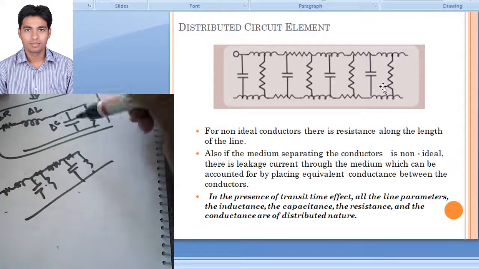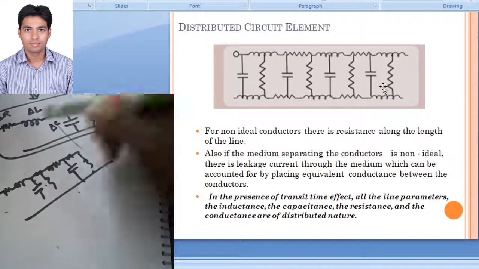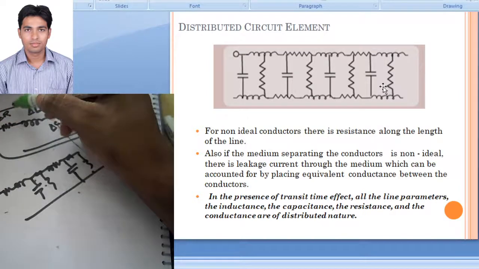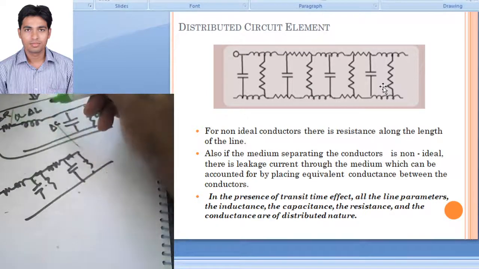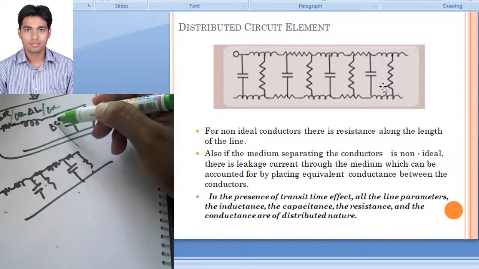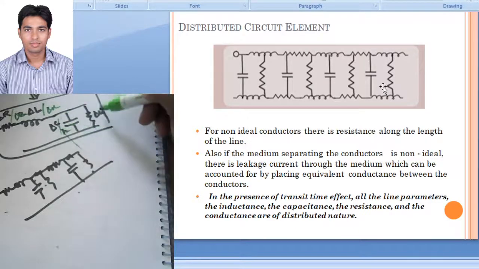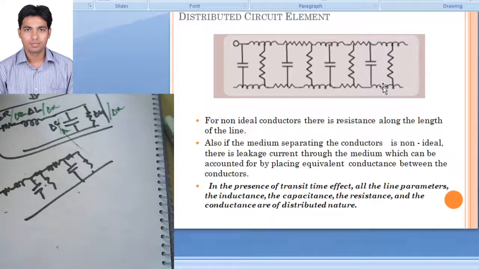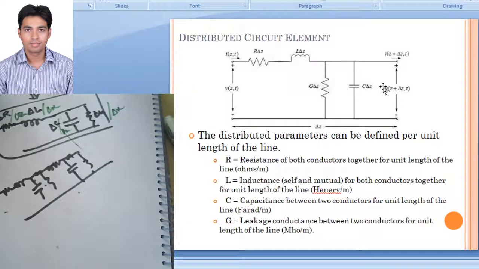So we have taken delta R, delta L, delta C and delta G. All these are distributed elements. These are distributed over the length of the transmission line. This is over delta x. So capacitance per length, inductance per length. So resistance, the unit will be resistance per length, or you can say it will be ohm per meter. So this will be the resistance of both the conductors together for unit length.